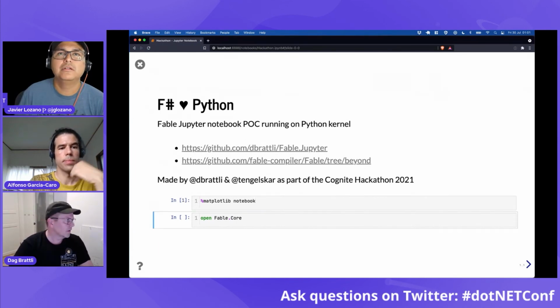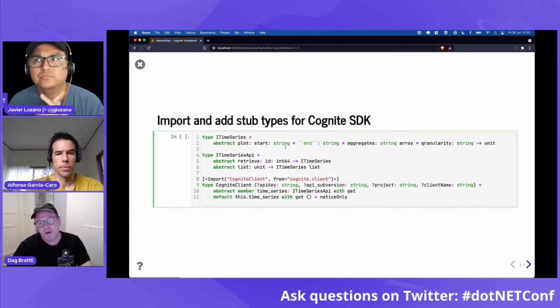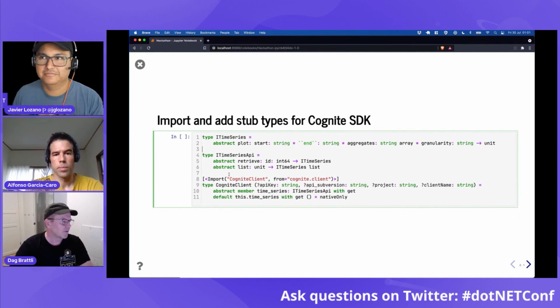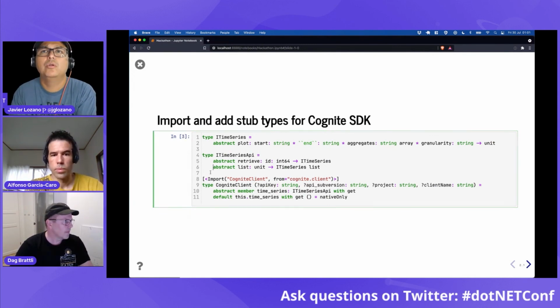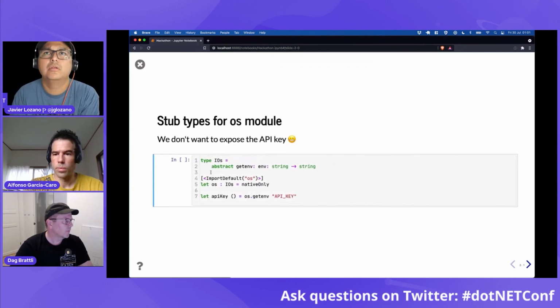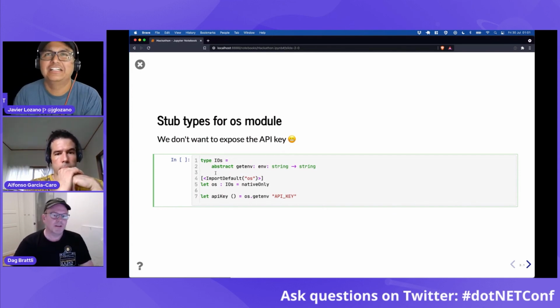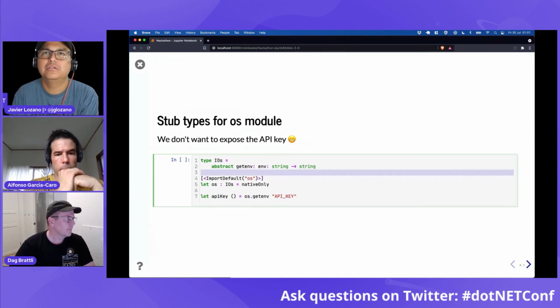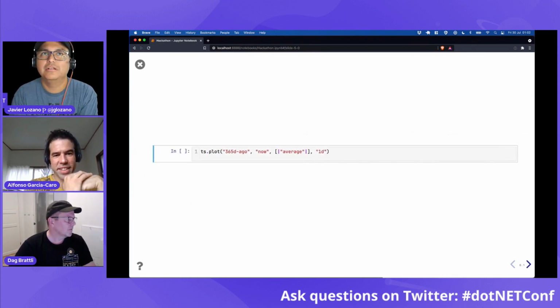Let's run the code. I'm importing the Cognite Python SDK, so I'm making some stub types here. You can see that there's an import line here. Running that. Then I need to use an API key and I don't want to expose it, so I'm importing the get environment function from Python, from the OS module. Let me see if that runs. Yes. Sorry, that was a bit too quick.